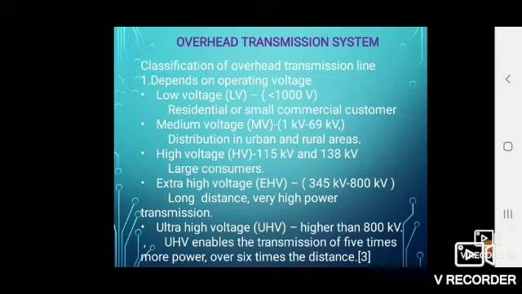Then high voltage, that is from 115 kilovolt to 138 kilovolt. It is used for large consumers. Then EHV, extra high voltage, from 345 kilovolt to 800 kilovolt. The voltage is increased to reduce the losses. It is used for long distances and very high power transmission. Then UHV, ultra high voltage, that is higher than 800 kilovolt. UHV enables the transmission of 5 times more power over 6 times the distance.